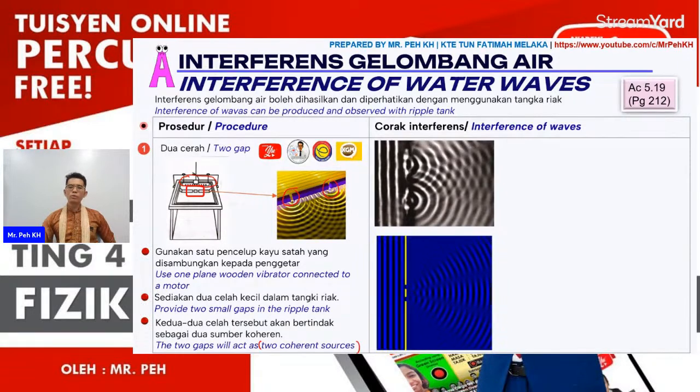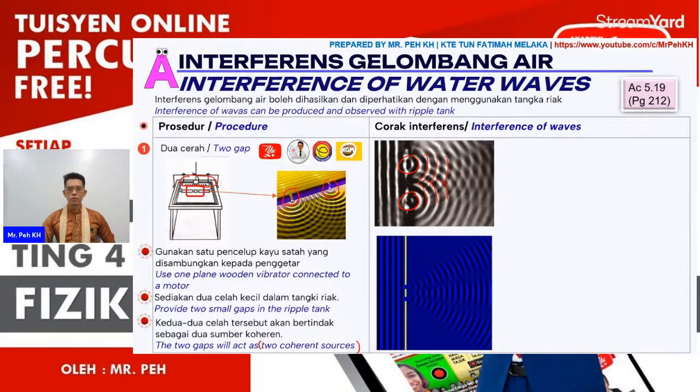So here, when 2 coherent sources, this will be the opening or the gap here, overlap each other, you can see from this figure they will have the dark region, the bright region, and the gray region here, right?